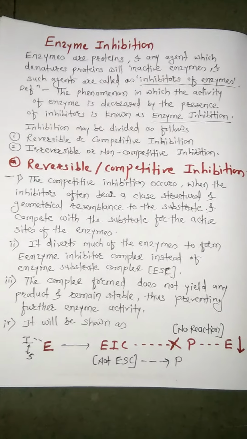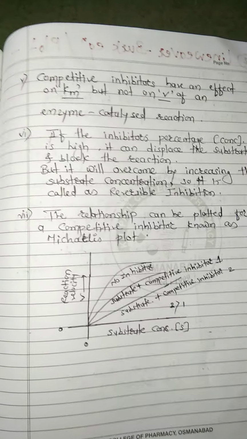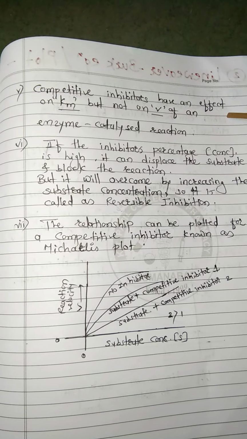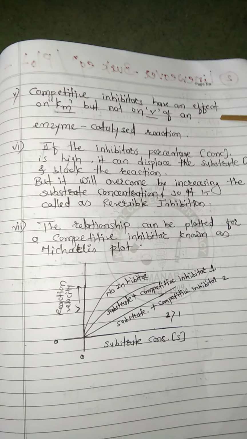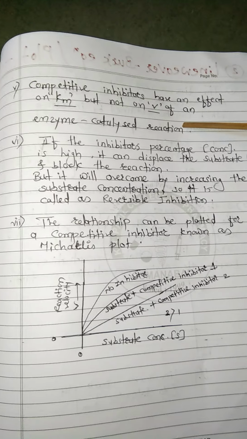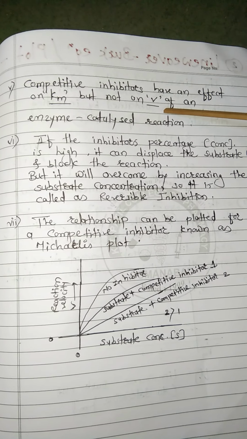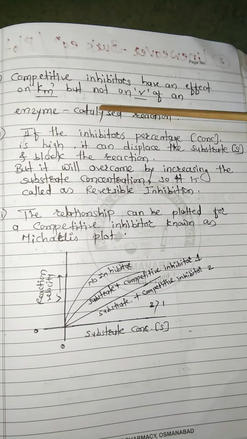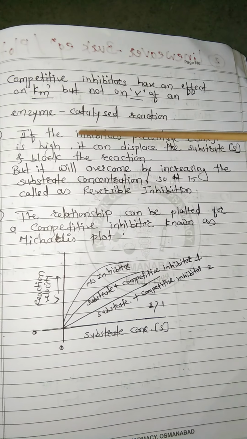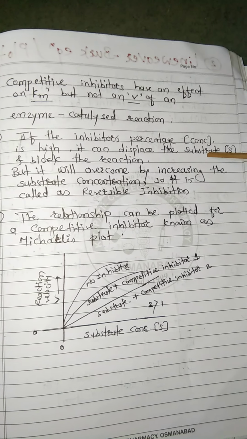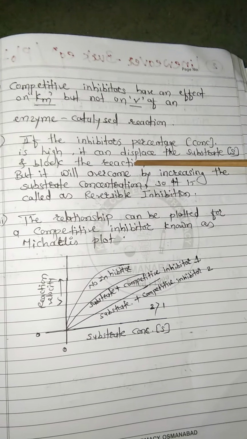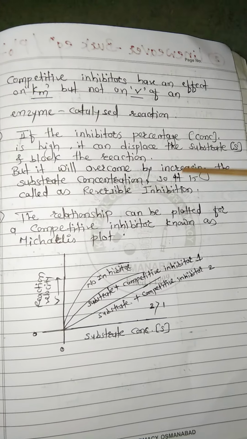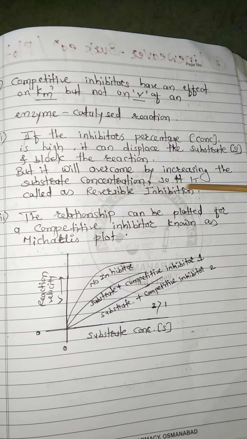Now moving to the fifth point, competitive inhibitors have an effect on Km and not on Vmax of an enzyme catalyzed reaction. That means they affect the Michaelis-Menten constant but not the velocity, or what we call the maximum velocity. The next point is that if the inhibitor concentration is high, it can displace the substrate and block the reaction, but this can be overcome by increasing the substrate concentration, so it is called reversible inhibition.